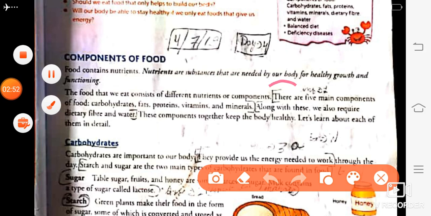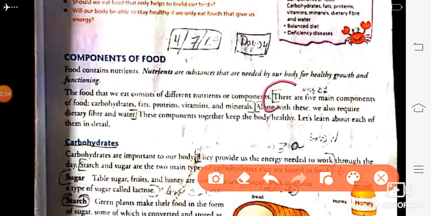There are 5 main components of food: carbohydrate, fats, protein, vitamin and minerals. Along with these, we also require dietary fiber and water. This is our answer number first.